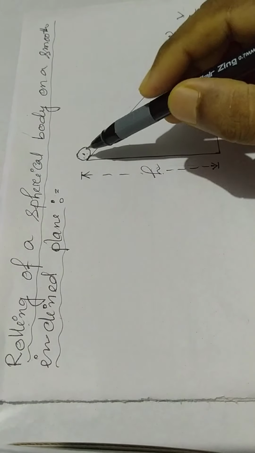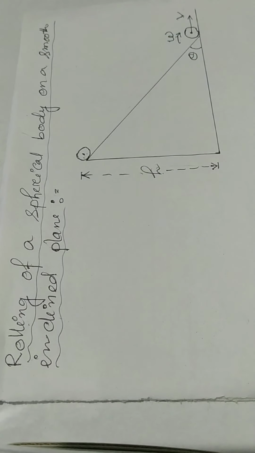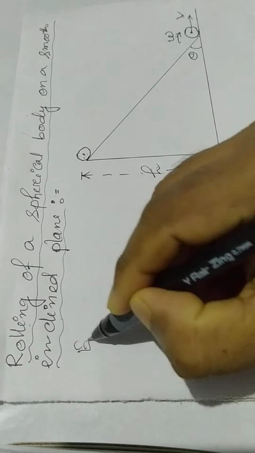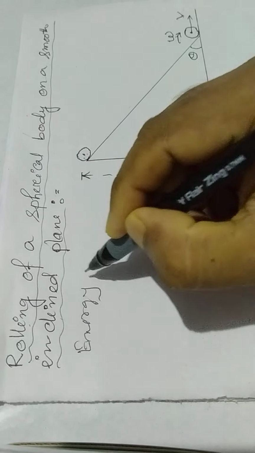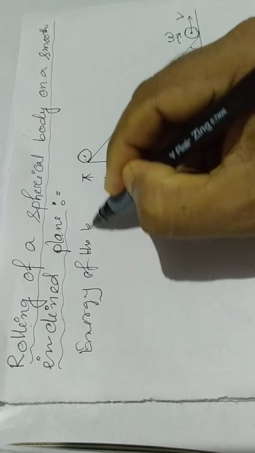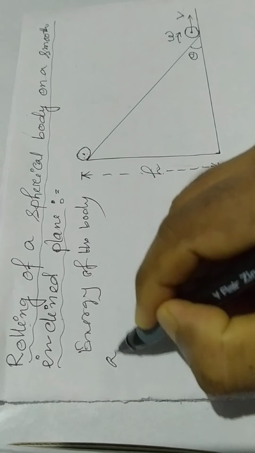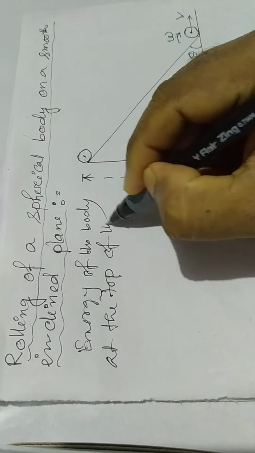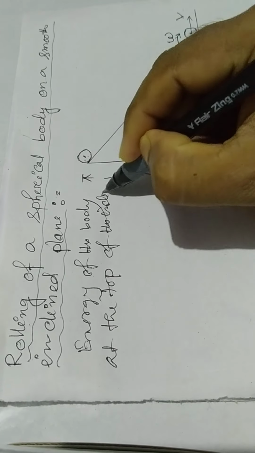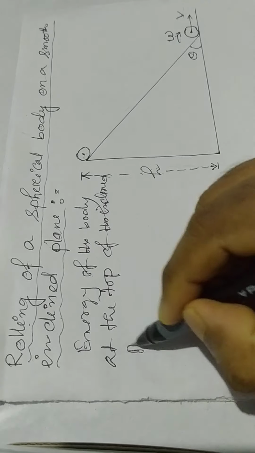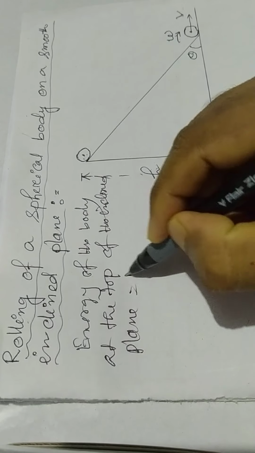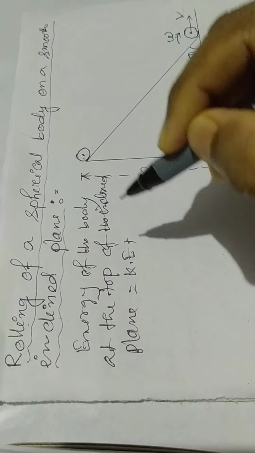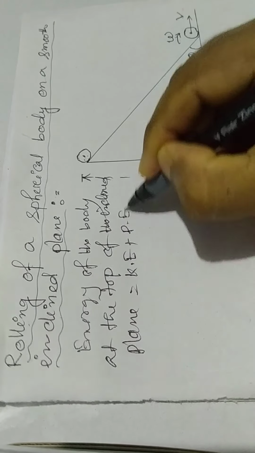When the body is at the top of the inclined plane, it possesses only potential energy. So the energy of the body at the top of the inclined plane is kinetic energy plus potential energy, the total energy.